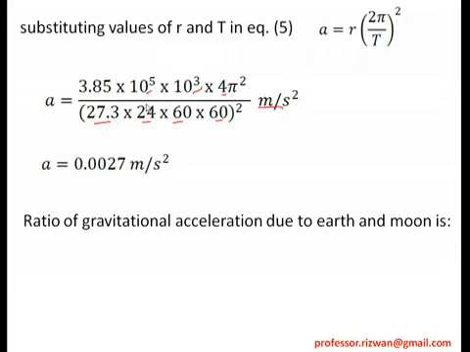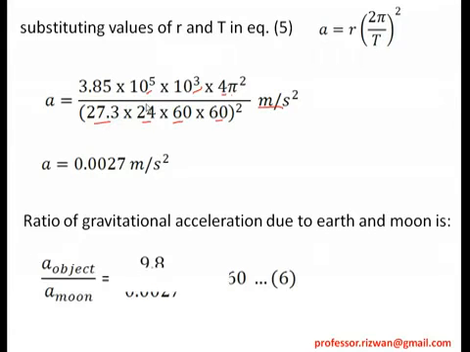So the ratio of gravitational acceleration due to earth to moon, I can calculate the ratio. Further, what I am trying to find out is the universal law of gravitation. For that, what I did is I have calculated the acceleration on the moon due to earth. So the ratio of gravitational acceleration due to earth on the moon is, so any object which is at the surface of the earth, the gravitational acceleration on the object at the surface of the earth. So you just imagine this.